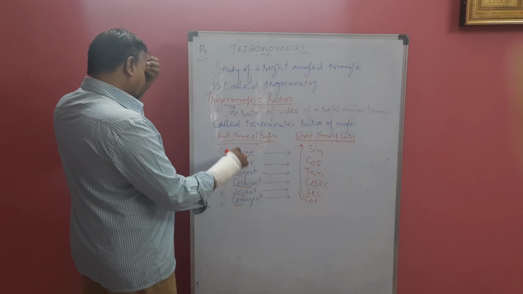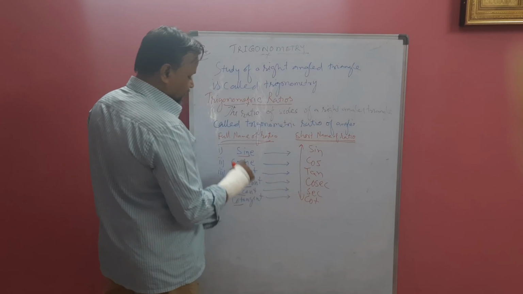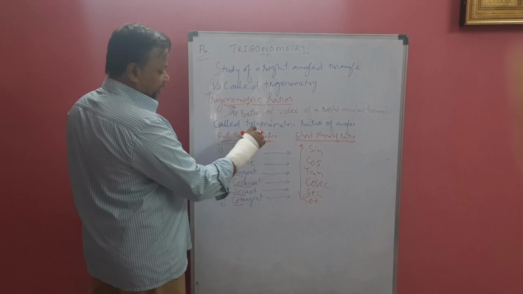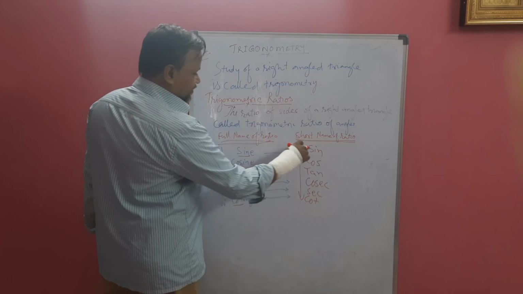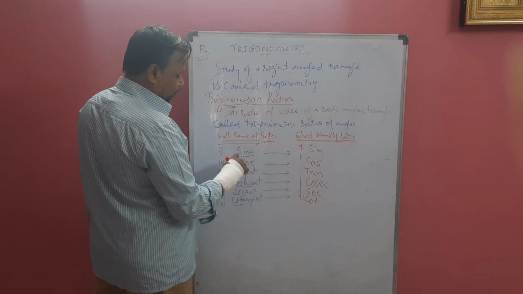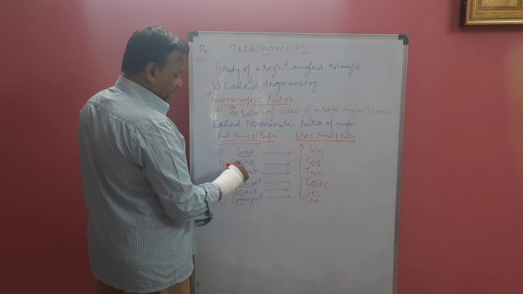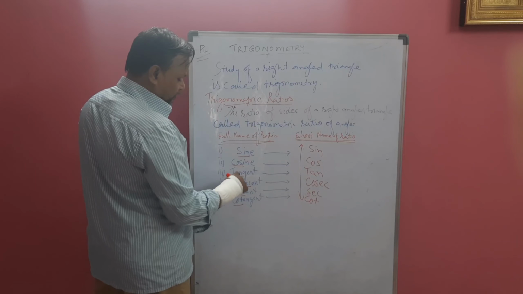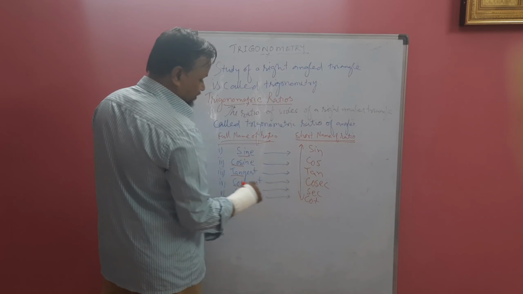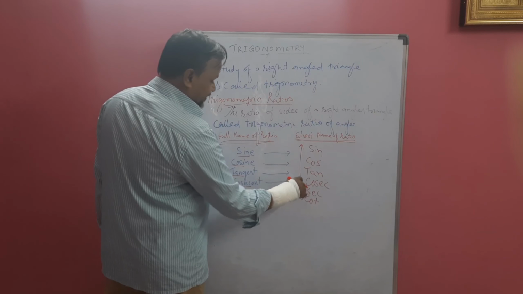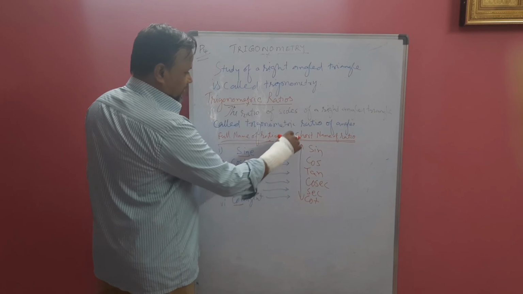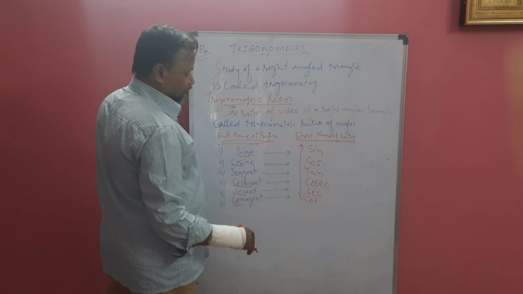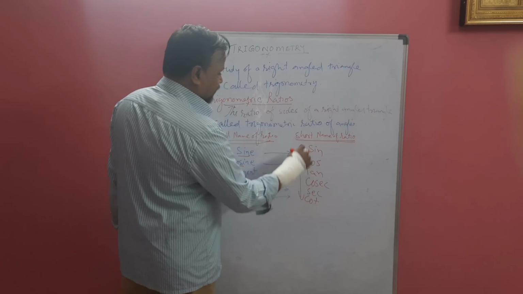So like that we always use these short names: sin, cos, tan, cosec, sec, cot. Instead of the full names we have to use these. Again, sin for sine, cos for cosine, tan for tangent, cosec for cosecant, sec for secant, cot for cotangent. These are the short names of the ratios. We always use these.